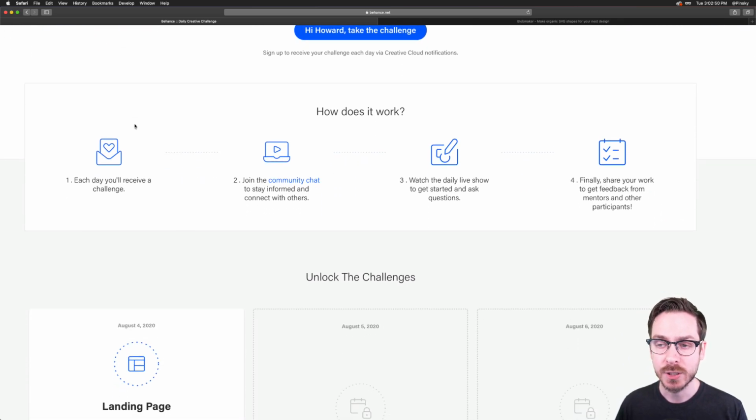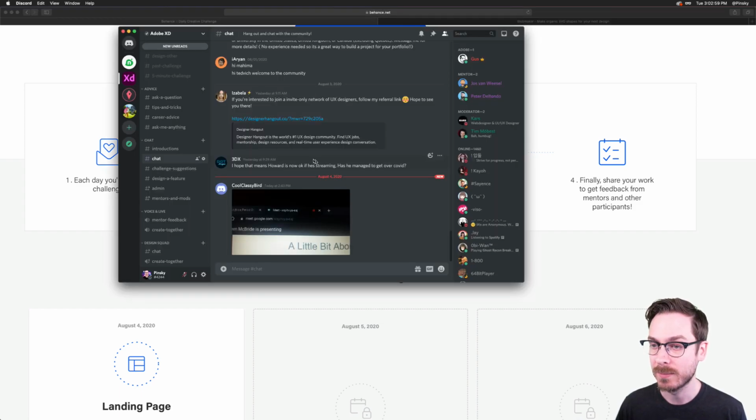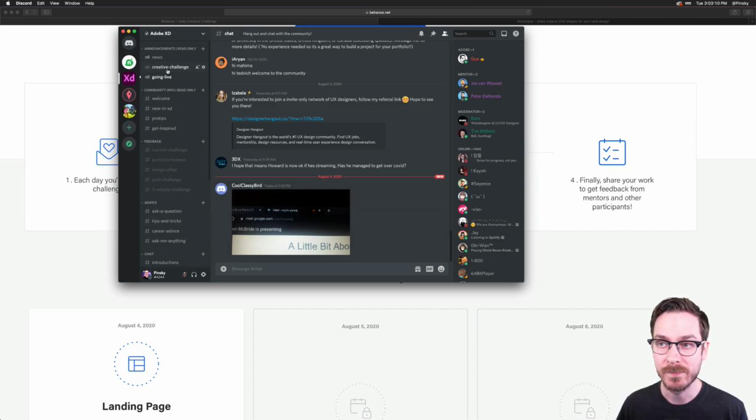Here's how things work. Each day you're going to receive a challenge, at least Monday to Friday, except the first Monday. And you can join us in our community chat, which is on Discord. I hop over here. There's about 50,000 designers in Discord in general. You can get information about the daily challenges.